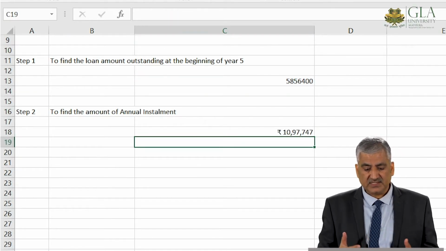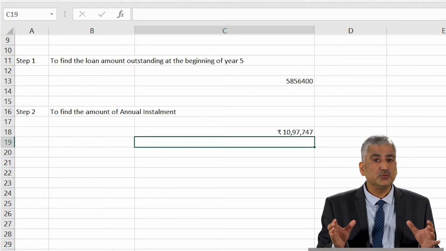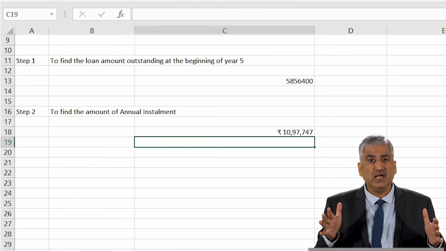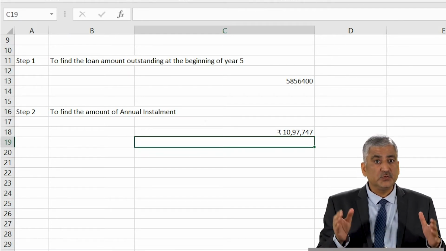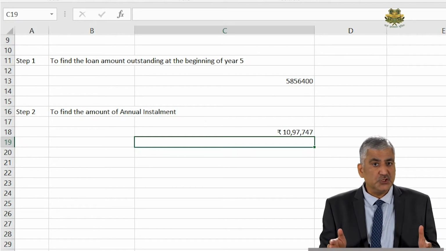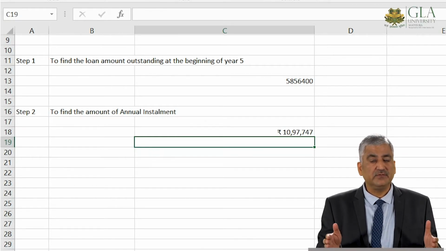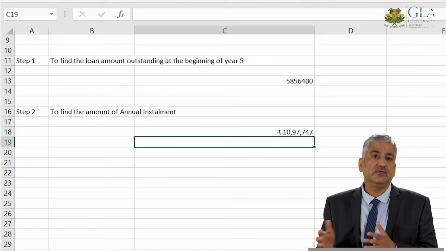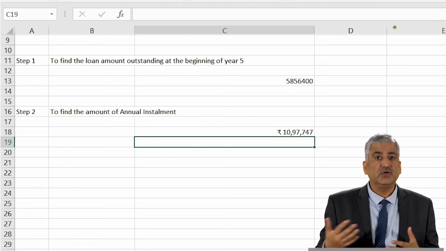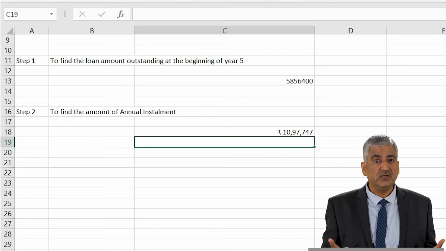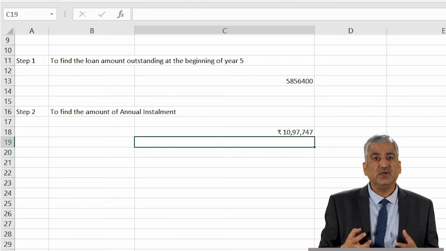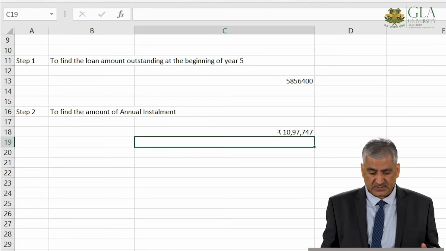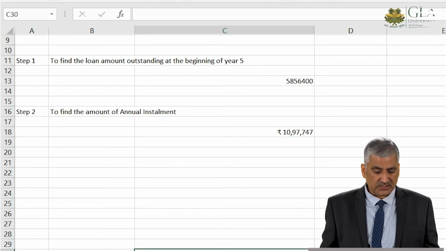10,97,747 is going to be our equal annual installment, which we will be paying at the end of each year, beginning from the end of year 5, and will continue till the end of year 12. And this is how we are going to repay our loan. Now the question may come that, in each installment, how much is the interest and how much is the principal? So we can have one more additional step.